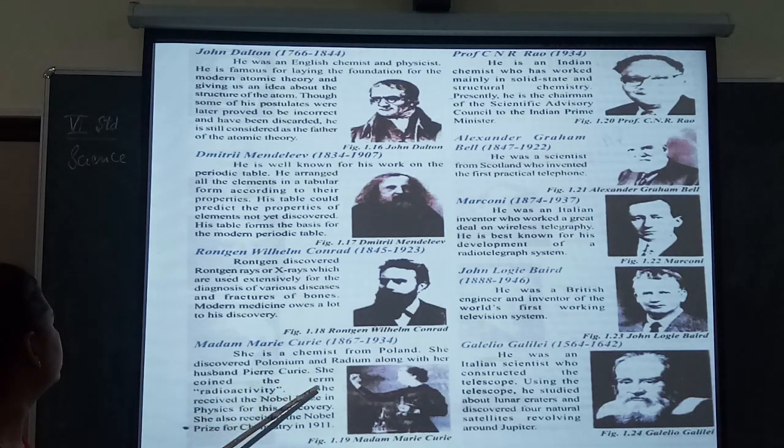She coined the term radioactivity. She received the Nobel Prize in Physics for this discovery. She also received the Nobel Prize for Chemistry in 1911.